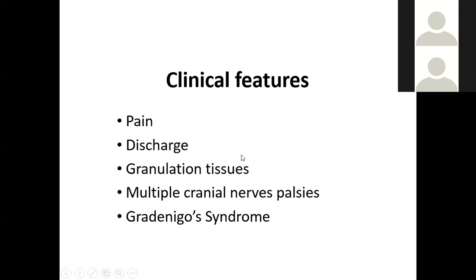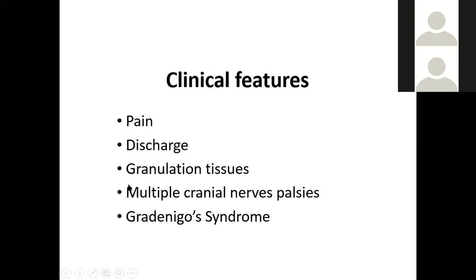And this granulation tissue is always red in color, and it bleeds to touch because it contains more blood vessels. Always, everywhere in the body, wherever there is granulation tissue formation, it is red in color and bleeds to touch because it contains more blood vessels.